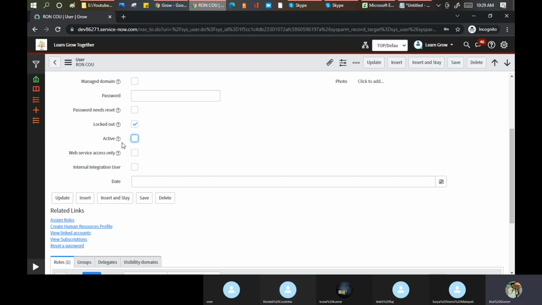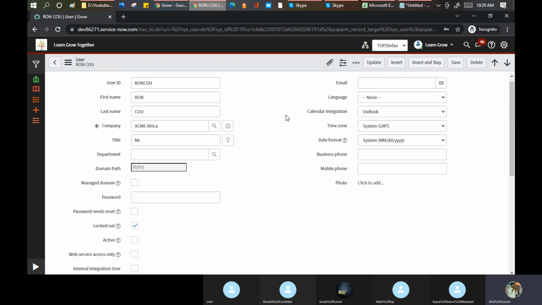It will work like an end condition somewhere in the background. It will not allow the user to log in because the account is locked out, and it is not active. In this case, a service agent can ask why it has been locked out and not active. You're not an employee of the company now. All these things will be there. Now this thing has been done.